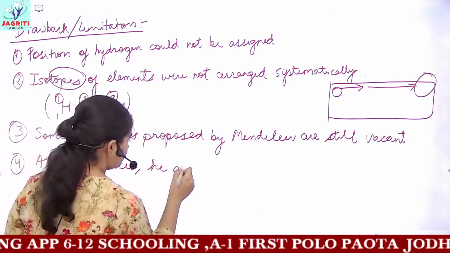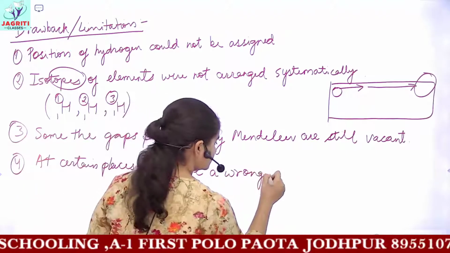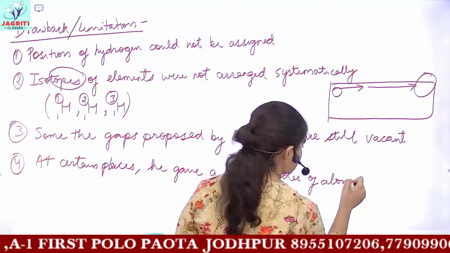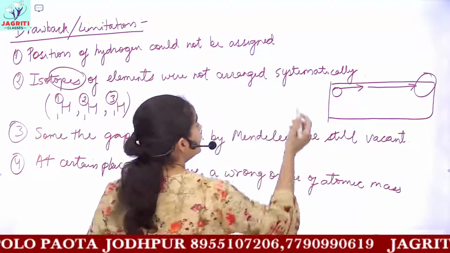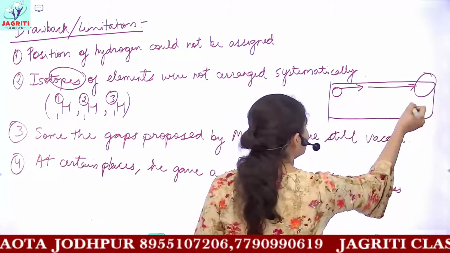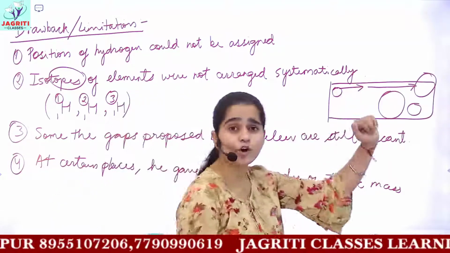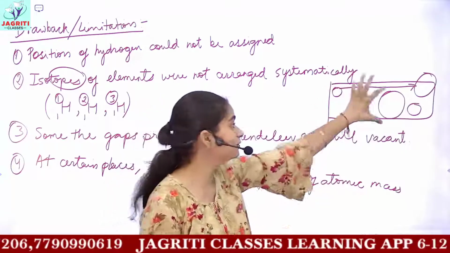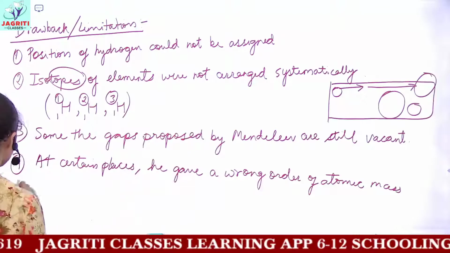What he did was keep a lighter element to the right of a heavier element. This was wrong, because the lighter element should be to the left of the heavier element. So this was again a drawback of Mendeleev.